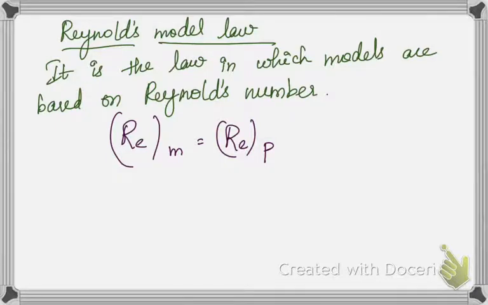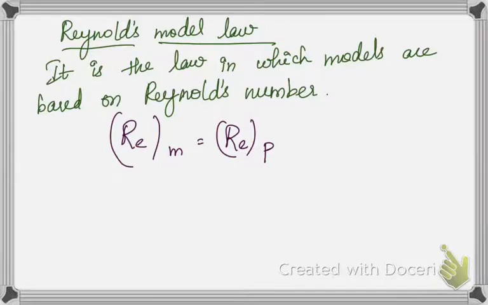Now for the applications of this particular law: where are we going to apply it? In the motion of submarines, that is, when a body is fully submerged in a fluid, you can apply this law. Also in the motion of airplanes, and incompressible fluid flow in closed pipes, whether you are carrying a gas, coal, petrol, whatever it is.